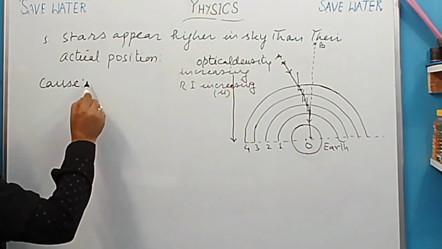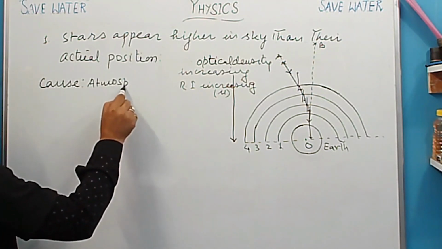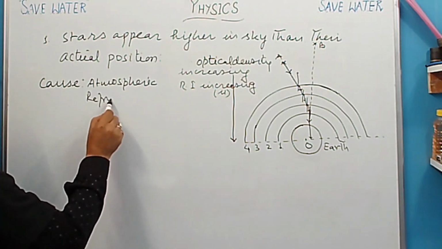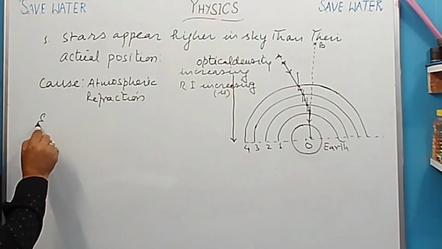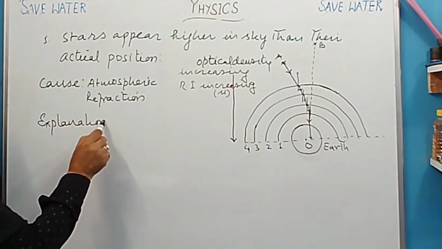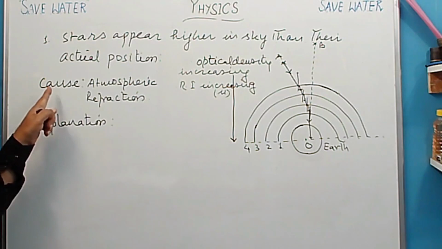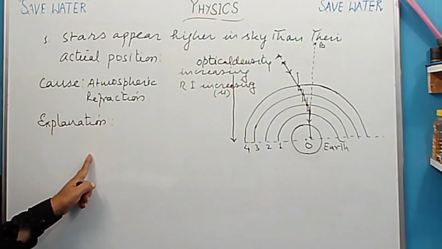Cause क्या है इसका? एटमॉस्फेरिक रिफ्रैक्शन. Atmospheric refraction is the cause. Now explanation. After that, explanation लिखेंगे. Okay, so here in exam you are going to get half mark for this and half mark for diagram, and 1 mark you are going to get for explanation.